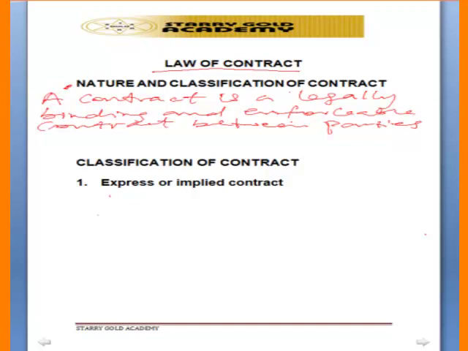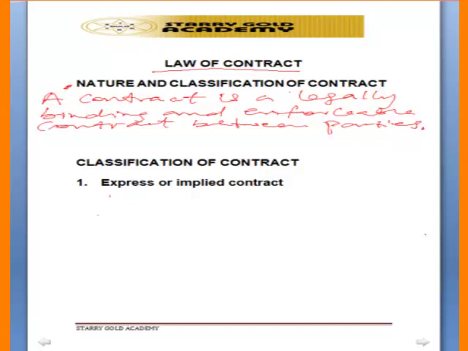That is a contract, an agreement which a court must recognize as affecting the legal rights and duties of the parties to it. So where two people are coming together to enter into a particular agreement and they intend that they are entering into a legal relation, or they intend that the court must enforce the agreement, that is a contract.